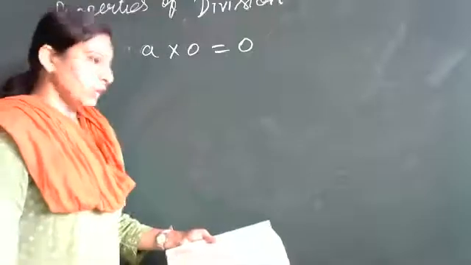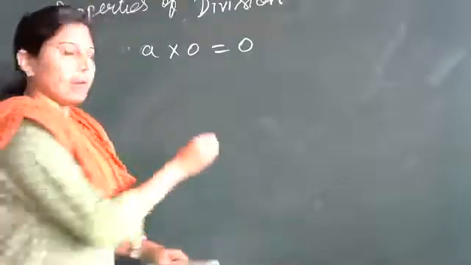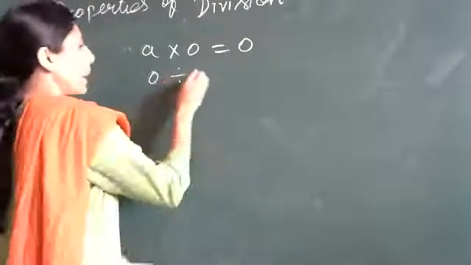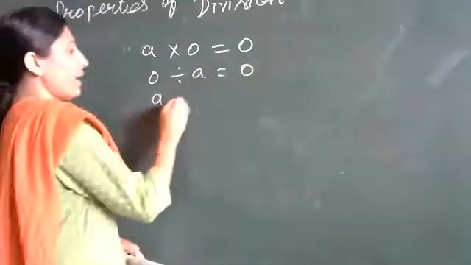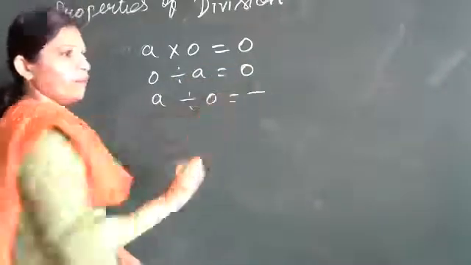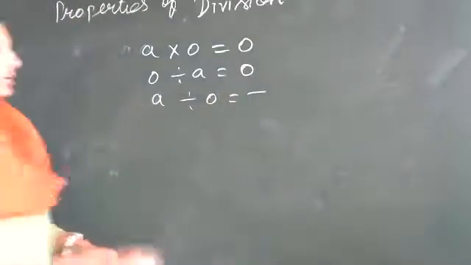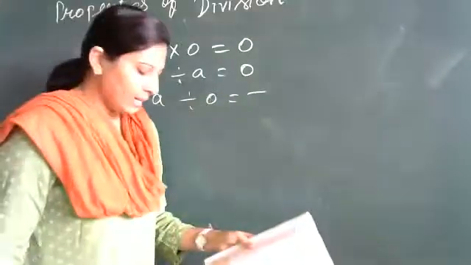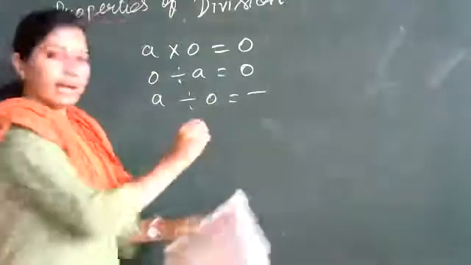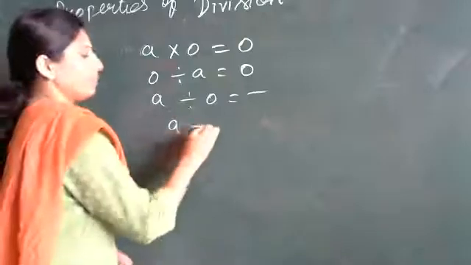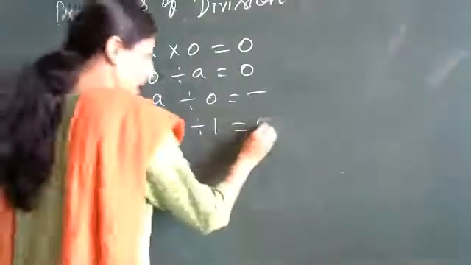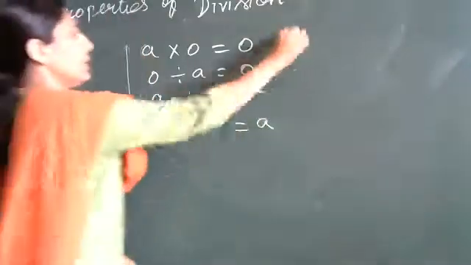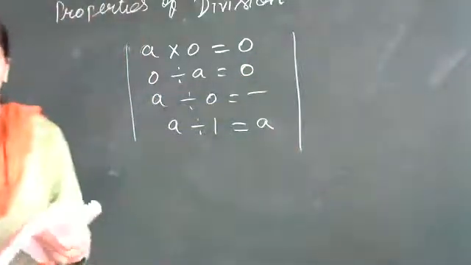Next, 0 divided by any number is 0, and a divided by 0 is undefined. You will not get any answer, it is meaningless. Next, any number divided by 1, what are we going to get? The same number. Okay, so these are basic things you should remember.